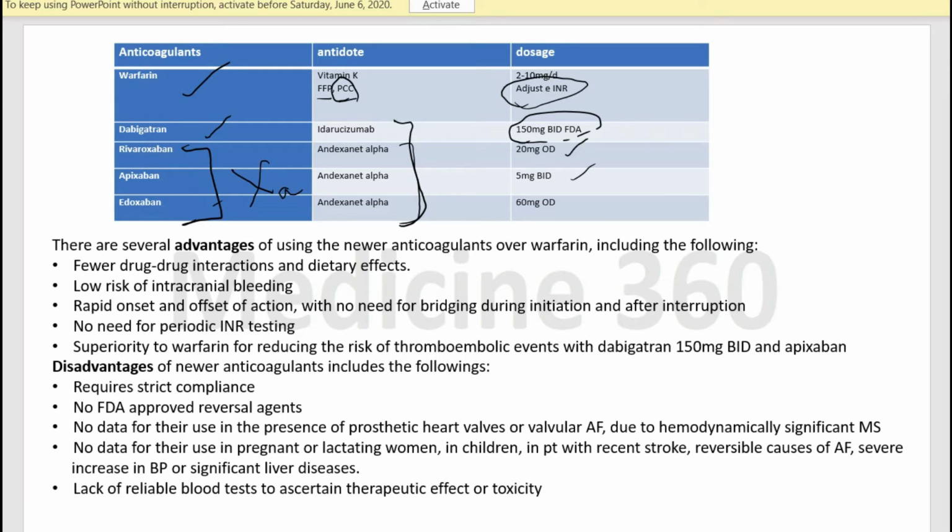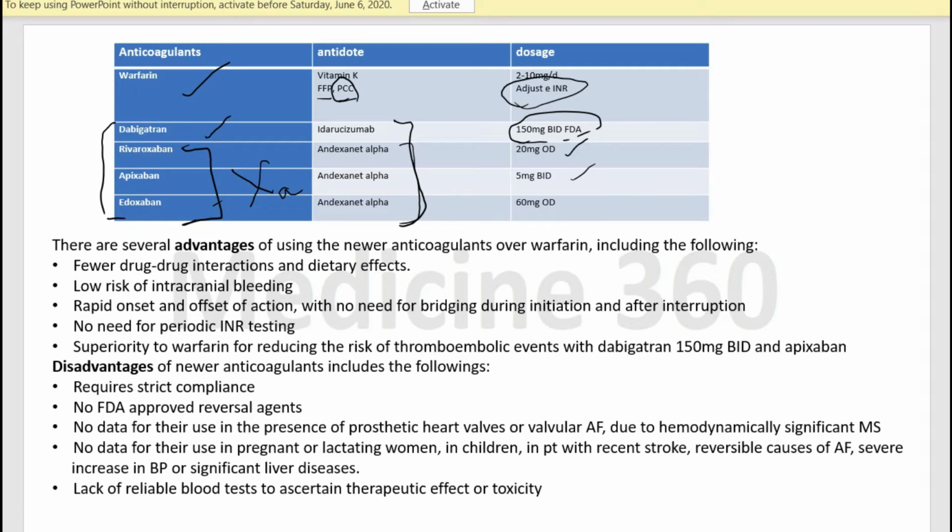Now we will compare the side effects, or we can say disadvantages and advantages, of the anticoagulants between warfarin and the others. These are the newer anticoagulants. We will see what the advantages and disadvantages of these are. There are several advantages of using the newer anticoagulants over warfarin. These are fewer drug-drug interactions and dietary effects.